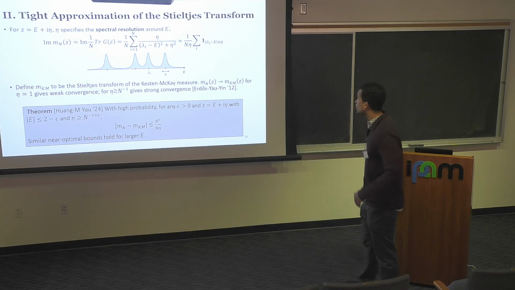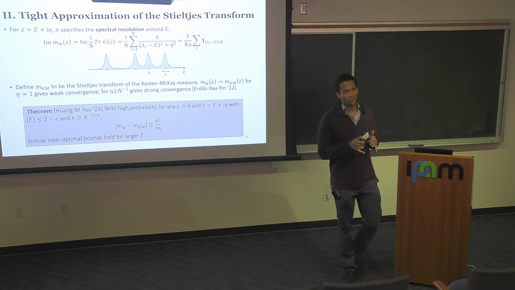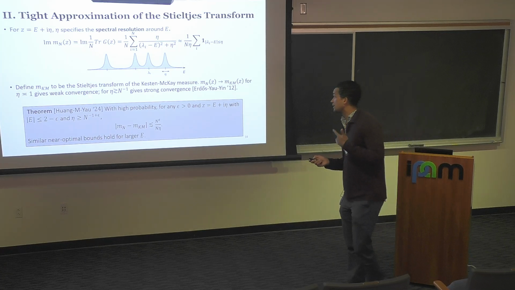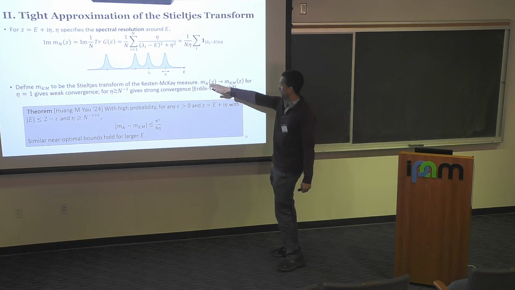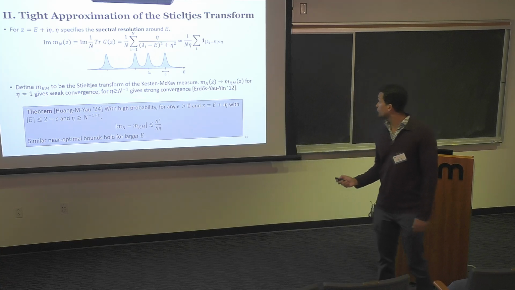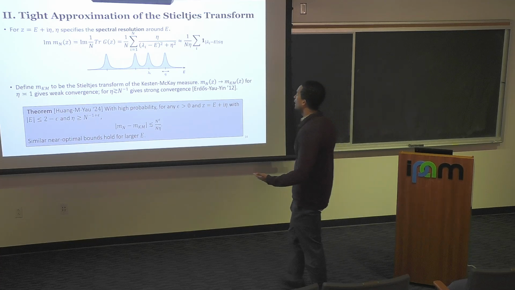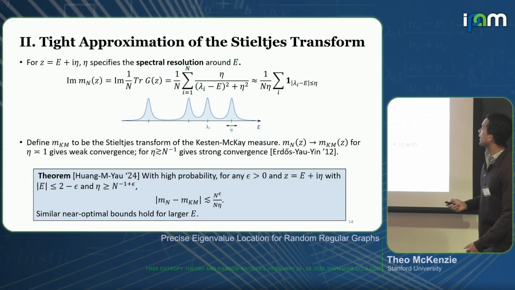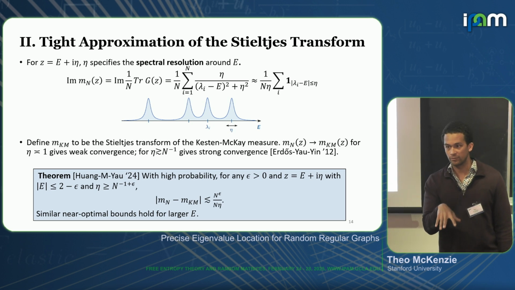OK? So what I want to do is compare these two Stieltjes transforms. I'll take the one that's associated with the infinite tree, which I'll call m_KM. And then what I want to show is that the Stieltjes transform of my random regular graph converges to that of the infinite tree. So if I were able to do this for eta constant, this would give weak convergence. So this would give this type of moment convergence that we saw before. However, if we can show it for eta all the way down to n to the minus 1, this would give convergence of individual eigenvalues.